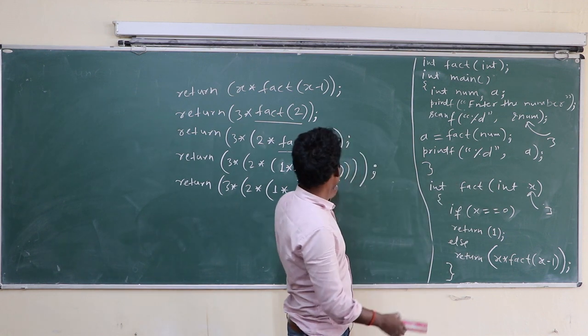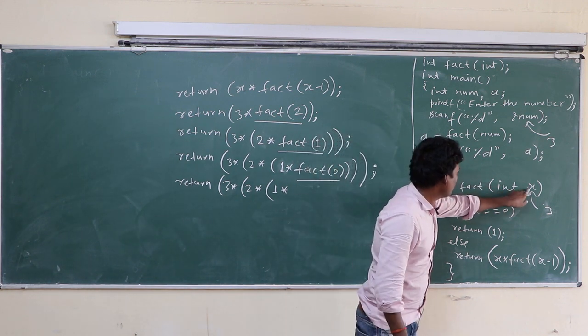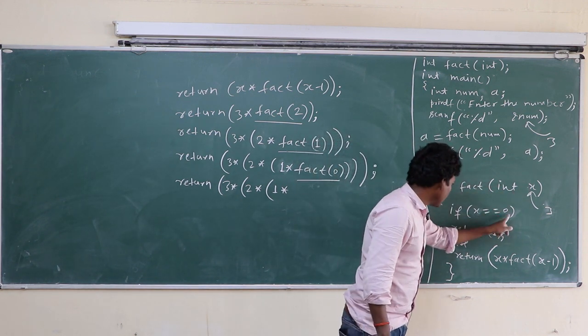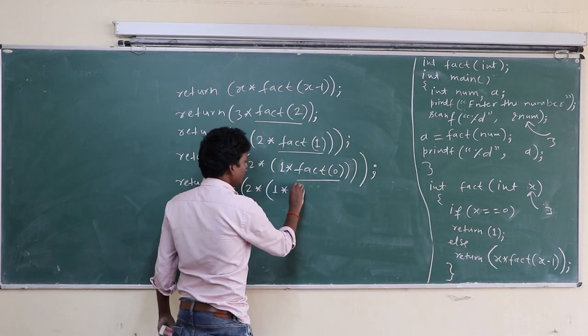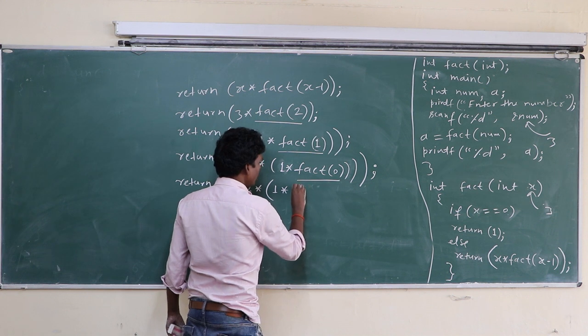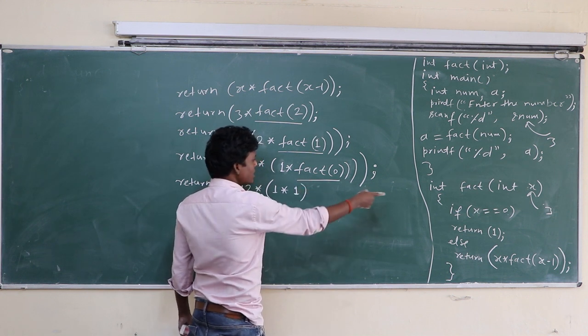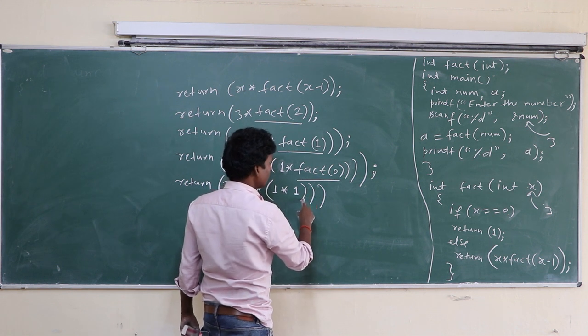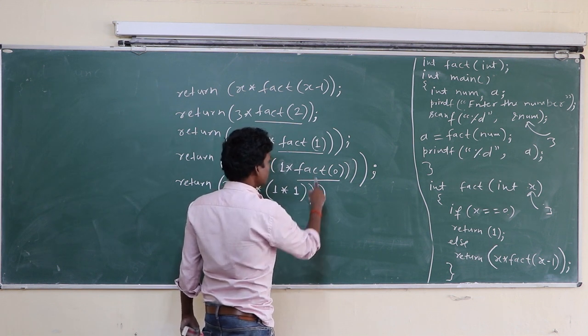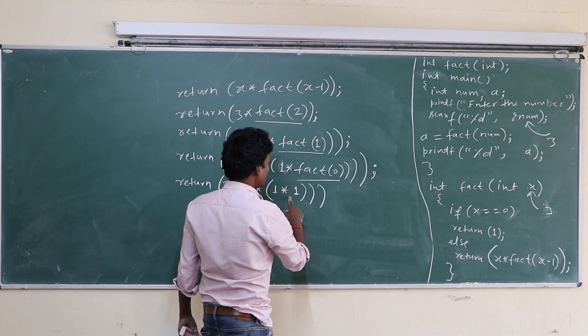Because here is 0, 0 equal to 0, yes, so return 1. So in place of fact 0, the result will be 1, because it is in the function definition. Okay class, so fact 0 has 1.